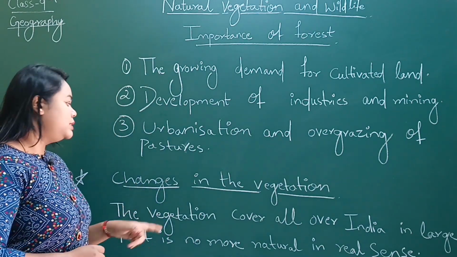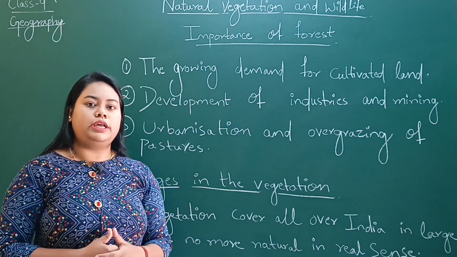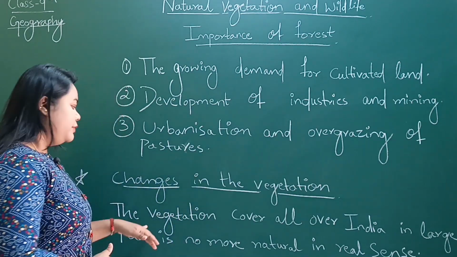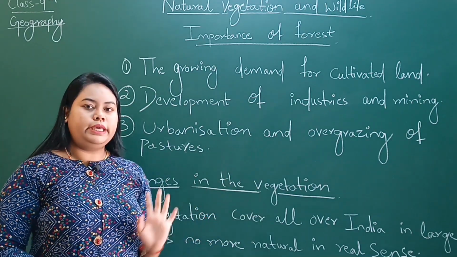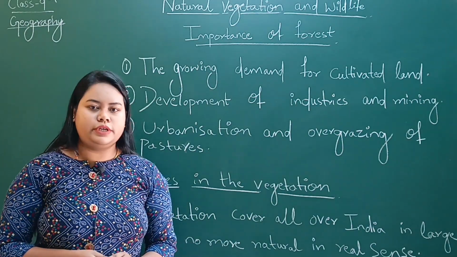Now our next topic is changes in the vegetation. There are many changes in our natural vegetation. The vegetation covers all over India, but in a very large part is no more natural in the real sense.